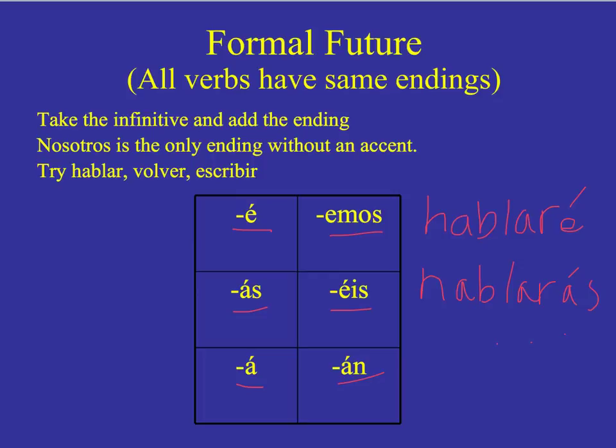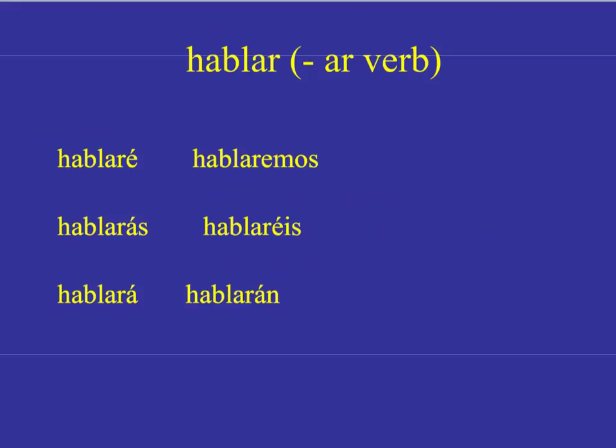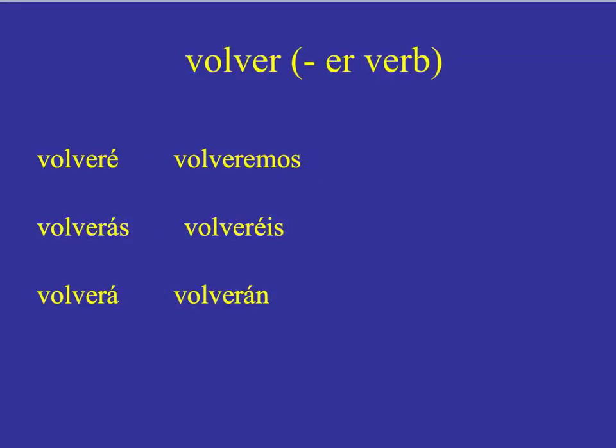So please try hablar, volver, and escribir on your notes. Remember to keep the AR, ER, or IR. You'll see the 6 forms of hablar underneath. We have hablaré, notice our future tense endings, hablarás, hablará, hablaremos, hablaréis, and hablarán. So we've taken the infinitive and we've added the ending directly to it. Same with volver. All AR, ER, and IR verbs are treated the same.